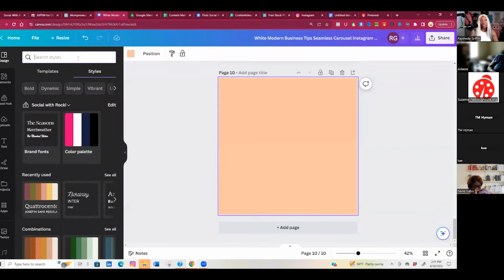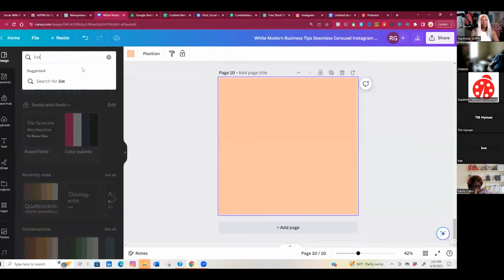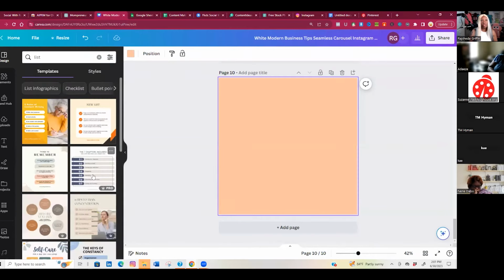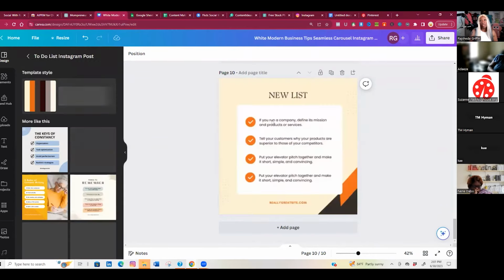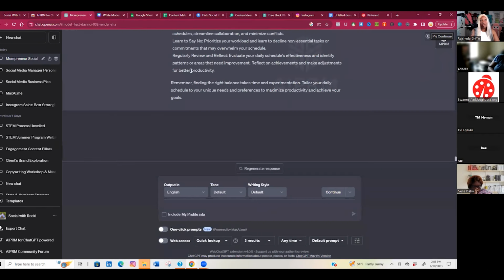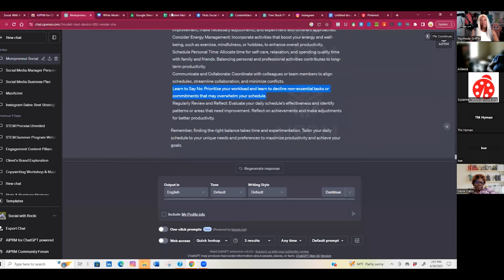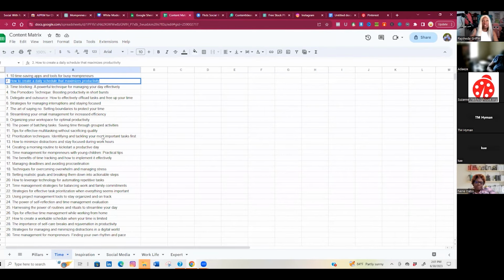I can go in here and I can put list, find me a template for list. Here's some templates for list. And I'm just going to put the information ChatGPT gave me. So I'm literally just dumping what ChatGPT gave me, as a guide. You guys take this, pop it in ChatGPT, make your graphic.